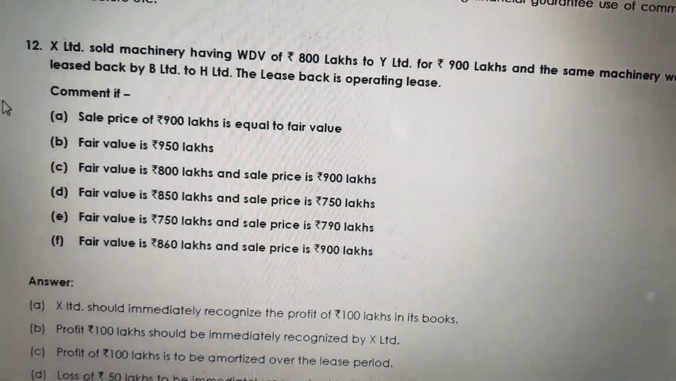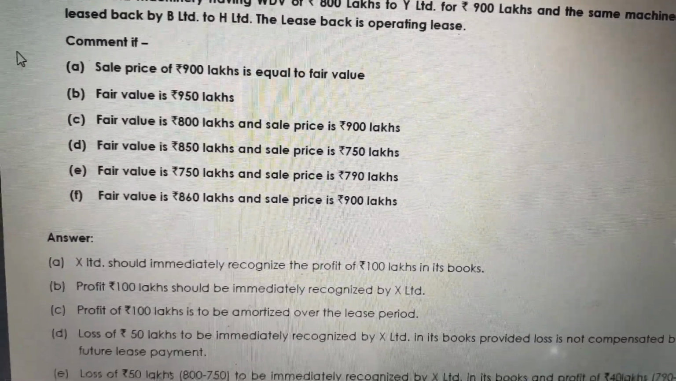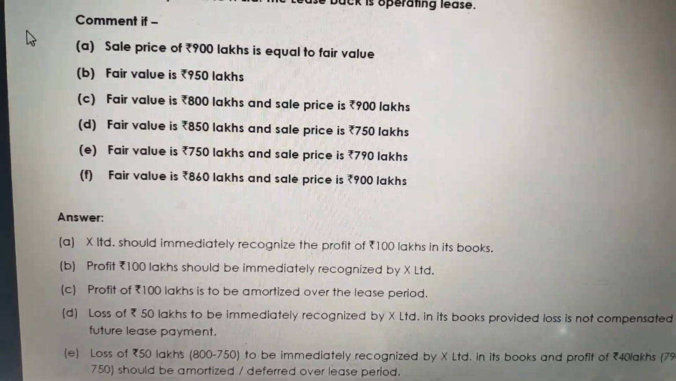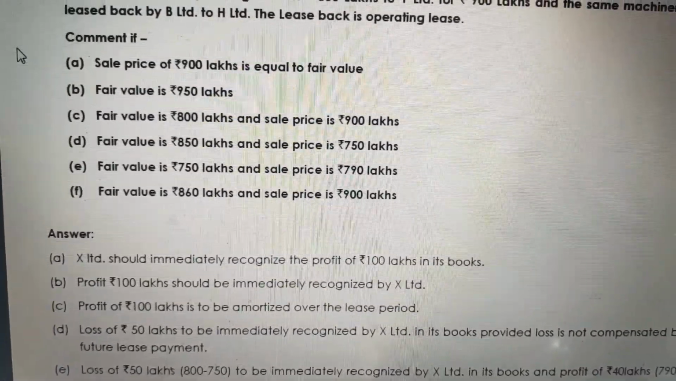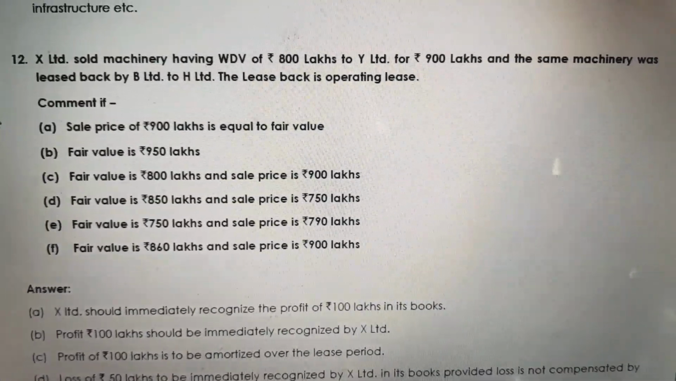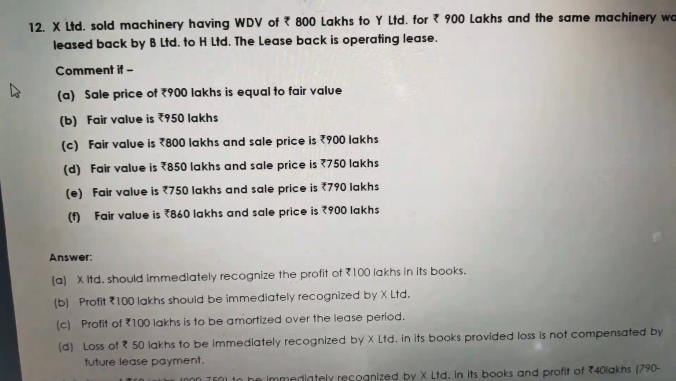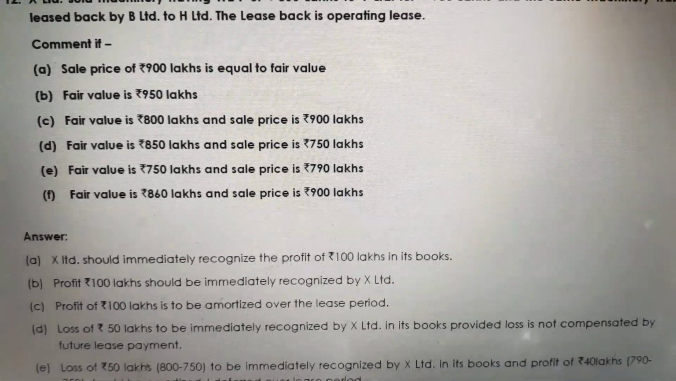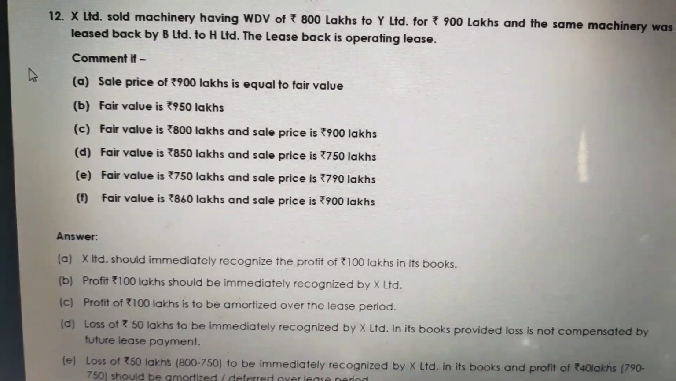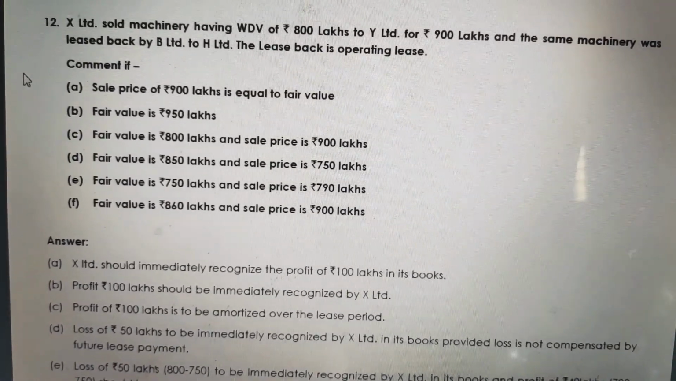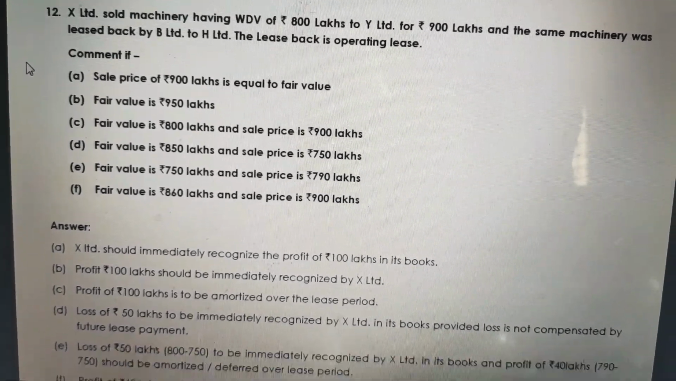Continuing further with F. Fair value is 860 lakhs and sale price is 900 lakhs. Here we need to apply case 2. Why? Because the selling price is greater than the fair value. 900 is greater than 860. Sale price minus written down value equals gain. So both conditions are satisfied, friends. 900 lakhs minus 800 lakhs, that is the selling price minus written down value, equals a gain of 100 lakhs.